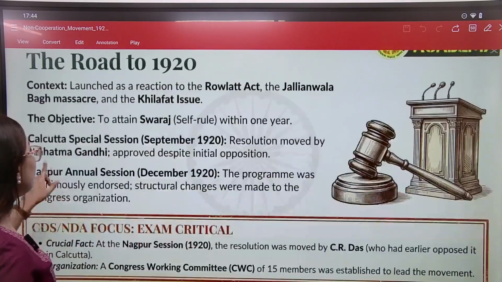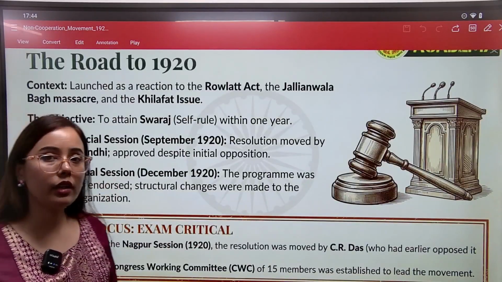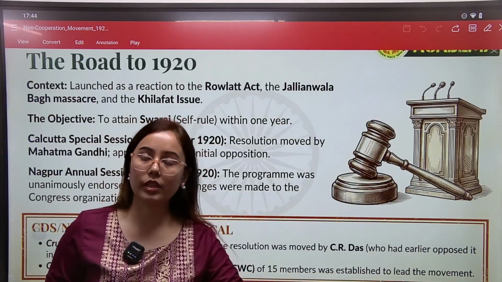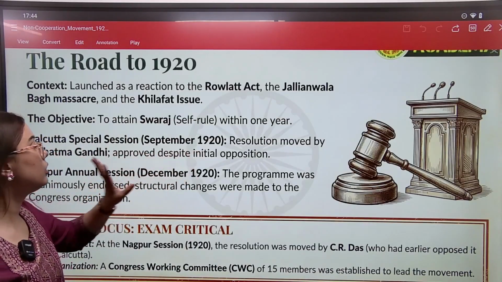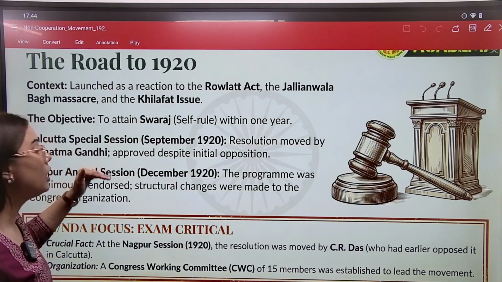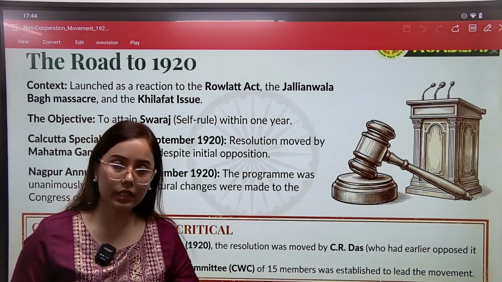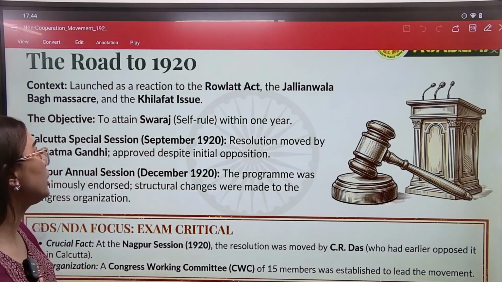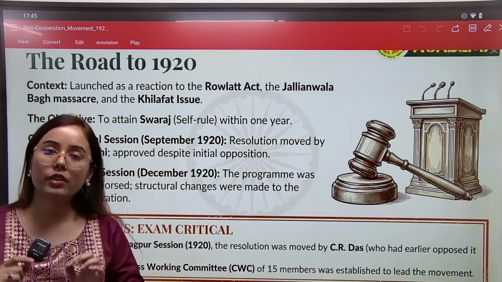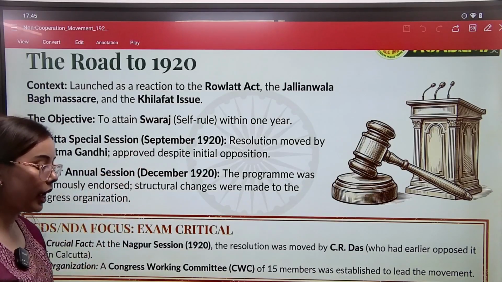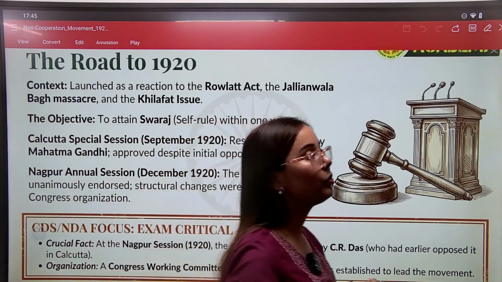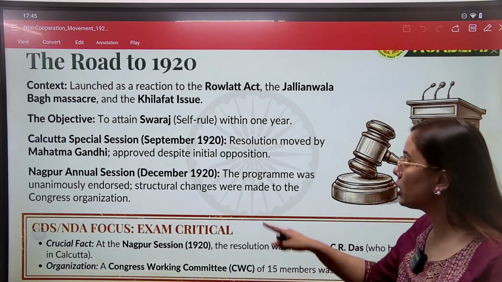Now, there was a special session conducted by the Indian National Congress in September 1920. In this special session, a resolution was passed that approved the non-cooperation movement.